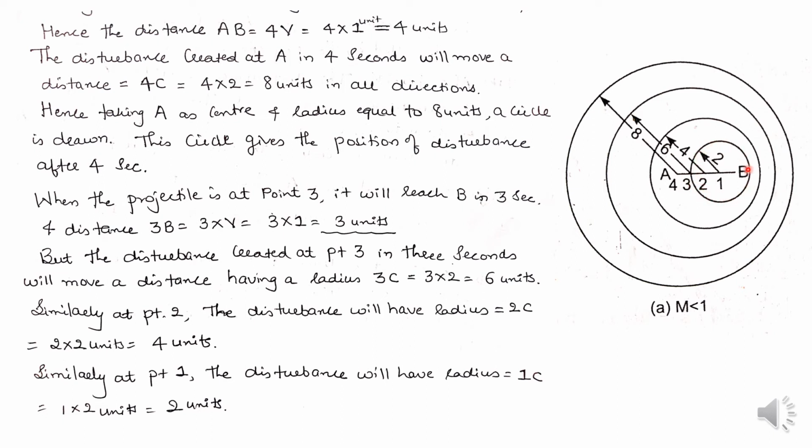So by seeing this figure, we can tell that as in this case V is less than C, the pressure wave is always ahead of the projectile. You can see here, these pressure waves are always ahead of the projectile, and point B is inside this sphere of radius 8 units. This is the propagation of the pressure waves when Mach number is less than 1.